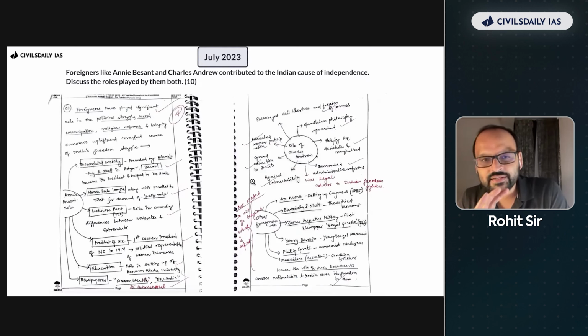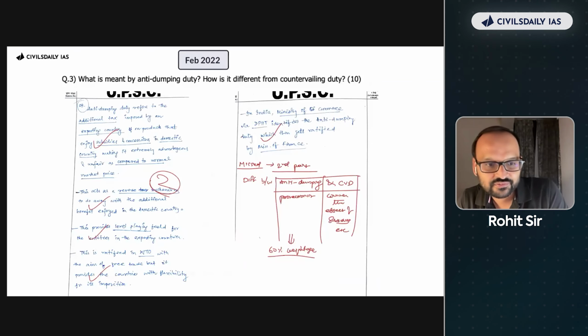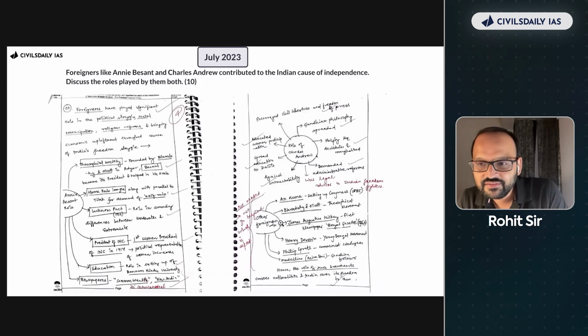Every part of this answer writing is pitch perfect. Not just that, he's gone beyond the call of duty. Question में सिर्फ Annie Besant and Charles Andrew के बारे में पूछा है. He's written about others also. Not only has he talked about Annie Besant ने क्या किया and Charles Andrew ने क्या किया, and look at how he's used diagrams because he had so much fodder to write. He has also gone beyond the call, and that is why he could score the maximum in mains.